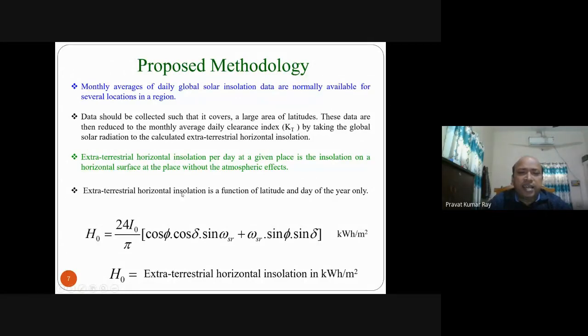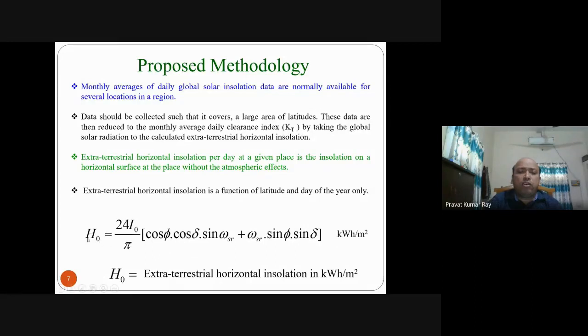Extraterrestrial horizontal insolation is a function of latitude and day of the year only, using this equation. This equation will give you H0, the extraterrestrial horizontal insolation in kilowatt hour per meter square. For a particular place and a particular day, you can find out the extraterrestrial horizontal insolation. If you take the monthly average global solar insolation data from the site divided by this one, that will give you KT. In this way, you can find out the clearness index KT.